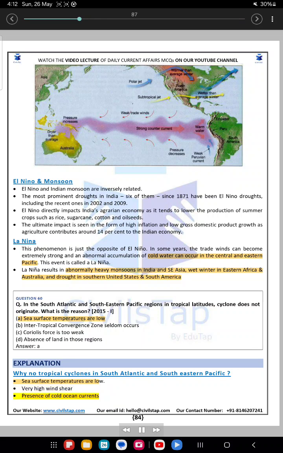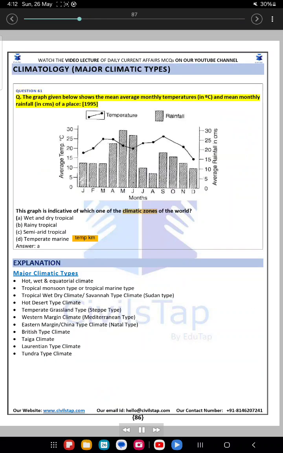Climatology. Major climatic types. Question 61. The graph given below shows the mean average monthly temperatures in degrees Celsius and mean monthly rainfall in centimeters of a place in 1995. This graph is indicative of which one of the climatic zones of the world? A. Wet and dry tropical. B. Rainy tropical. C. Semi-arid tropical. D. Temperate marine. Answer: A. Explanation.